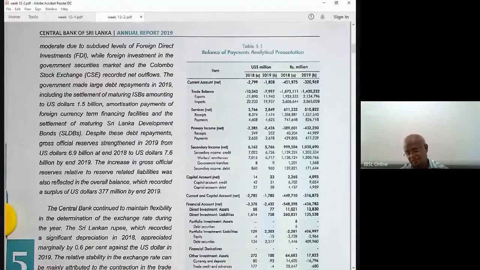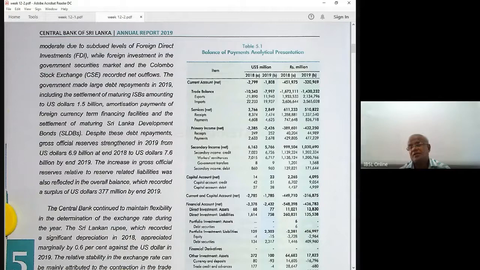Now, this year there can be a question: what will happen to this balance of payments because of COVID? COVID seriously affects the balance of payment account. Inflows, worker remittances, will definitely go down. We have no estimate, but anyway, 6-7 billion will come down to 2 or 3 billion, because most of these countries don't demand labor.